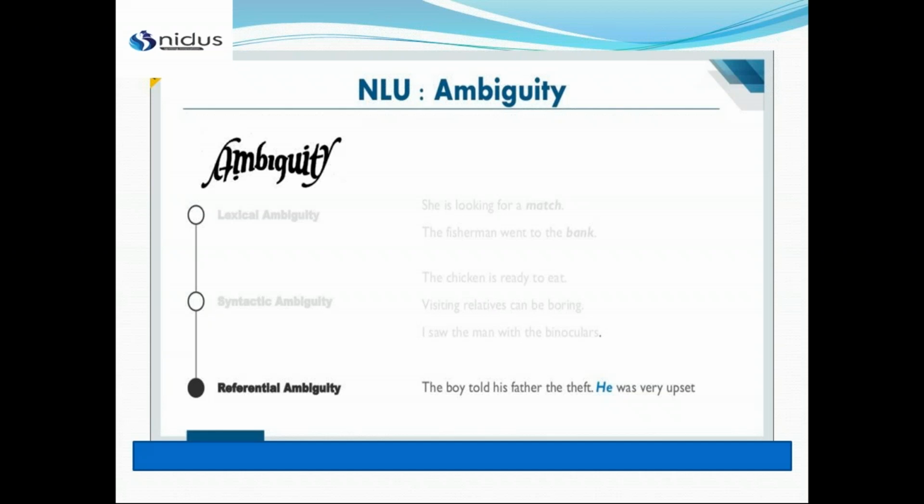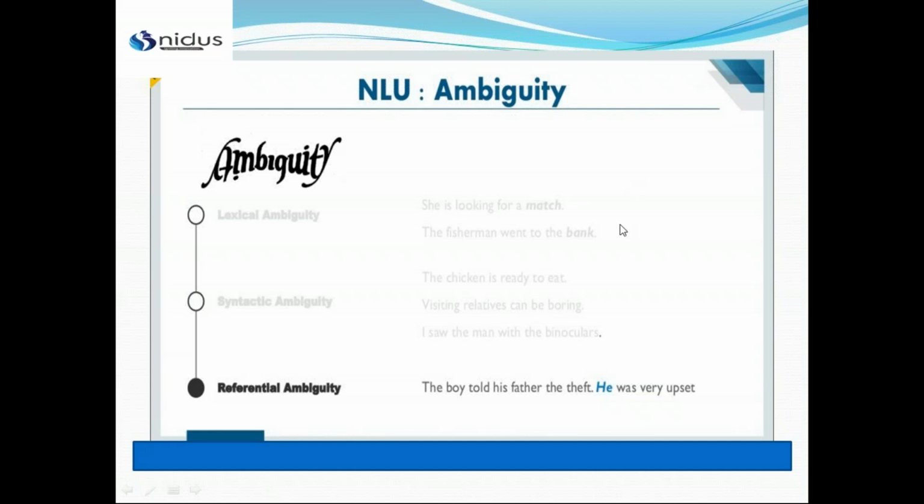For example, you can see the example over here. The boy told his father the theft. Okay. And he was very upset. Now, who is he over here? The boy, the father, or the theft? Do you know who is he over here?